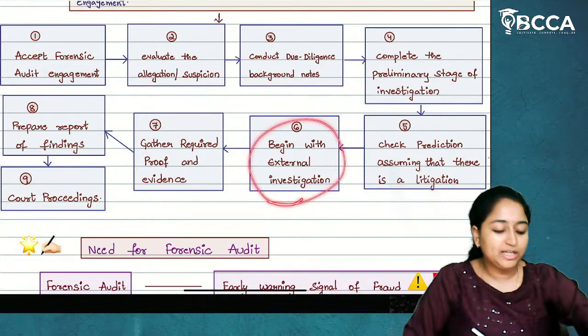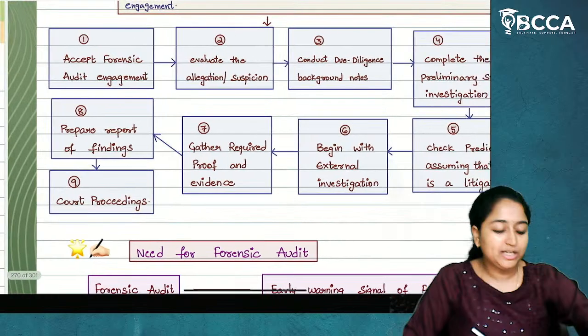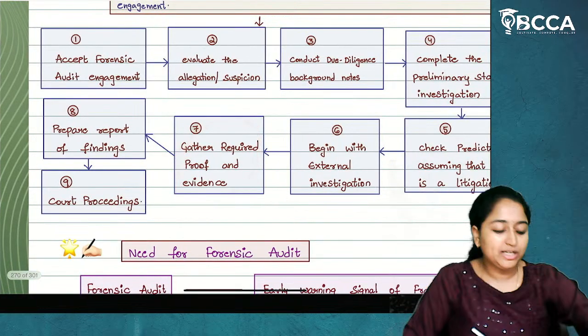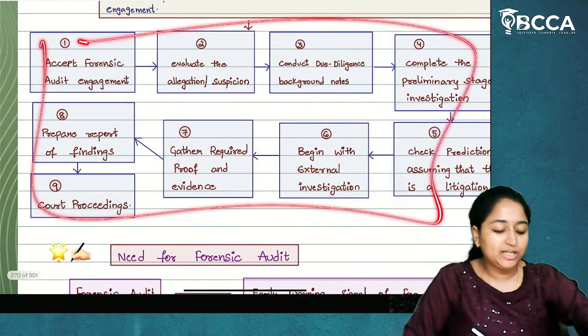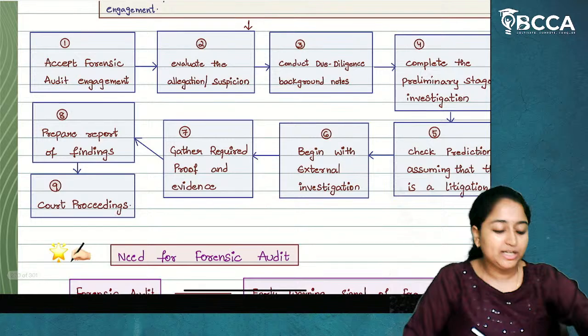Sixth, begin with external investigations. You will do the investigation from the external sources. Next, gather required proof and evidence. Prepare a report of findings, and at last, court proceedings. So these are the 9-step fact-finding methodology for forensic audit. I hope it is clear.